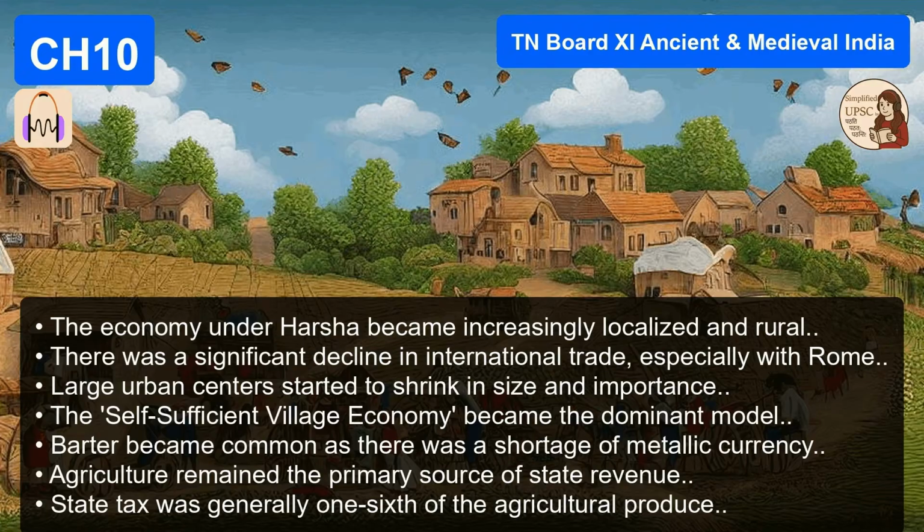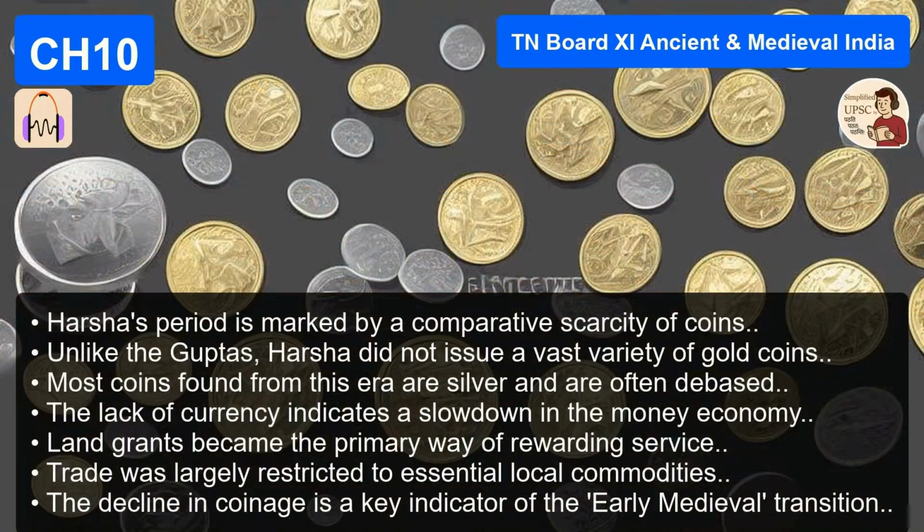Exactly. This economic contraction is one of the key hallmarks of the transition from the ancient to the early medieval period in India. And socially, how did this impact people? What was society like? The fourfold Varna system, the Brahmin, Kshatriya, Vaisya, Sudra division, became more rigid. But perhaps the most depressing chapter is the clear decline in the status of women. Was it worse than during the Gupta period? Unfortunately, yes, the evidence points that way.